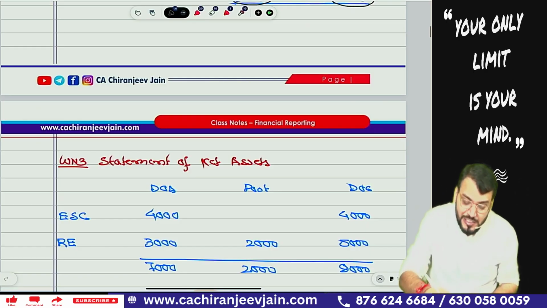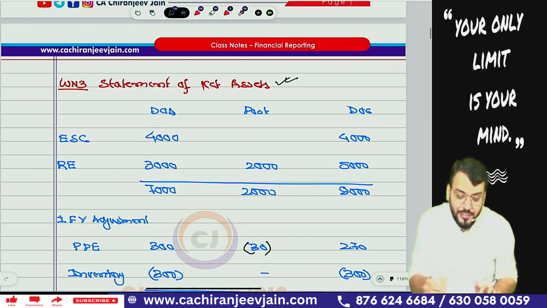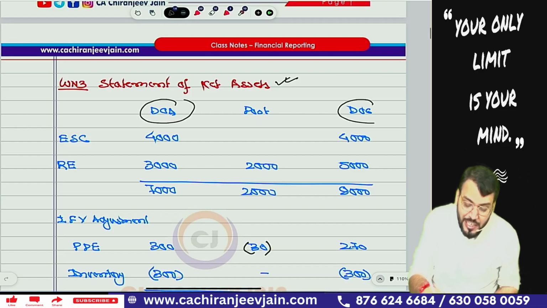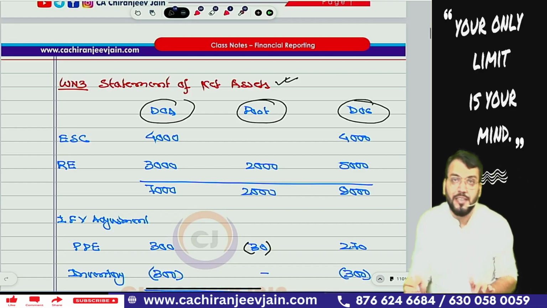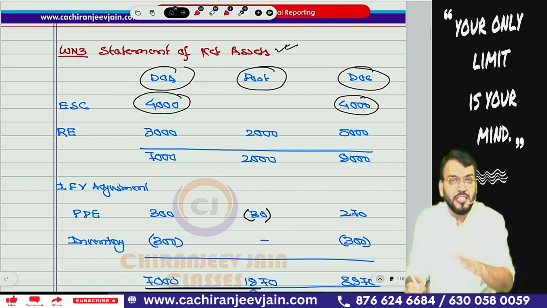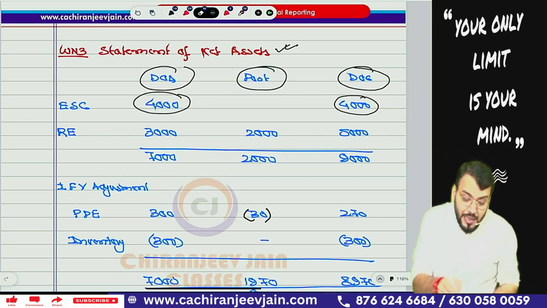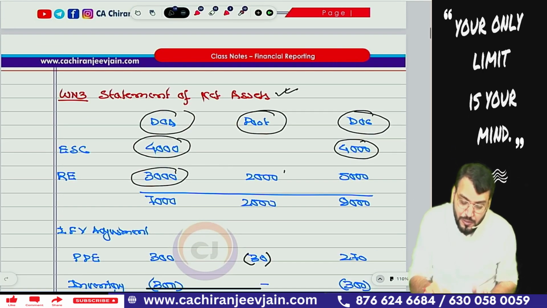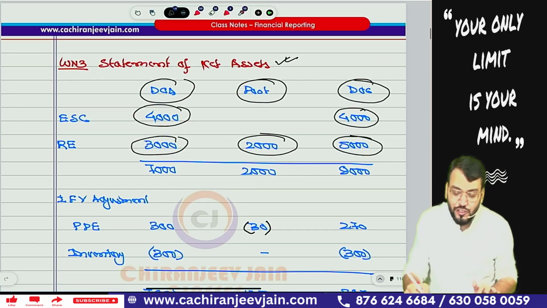Now we'll prepare a statement of net assets on the date of acquisition, the date of consolidation and the post acquisition period. Correct. So equity share capital of 4,000 is given in the balance sheet. There is no change during the post acquisition period. Retained earnings from the previous working note is 3,000, and 2,000 is the post acquisition profit. This becomes 5,000, which is the total.